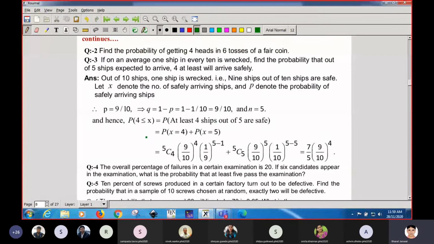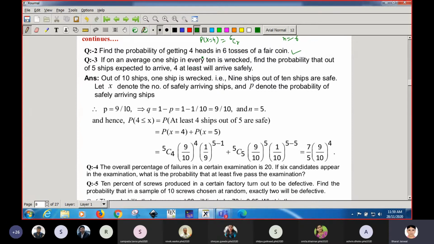These are some questions that I have written here. Some are already solved. The same thing: 4 heads in 6 tosses of a fair coin. The same problem is there. We have to calculate x equal to 4 in 6 tosses of a fair coin. So small n equal to 6, and you have to put 6C4.